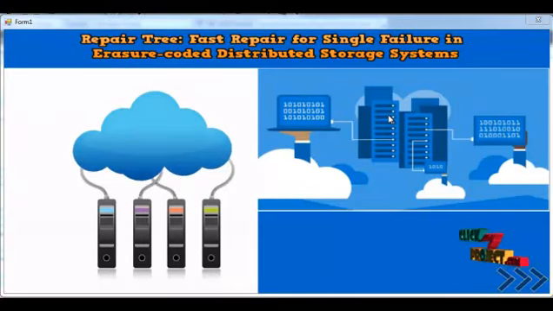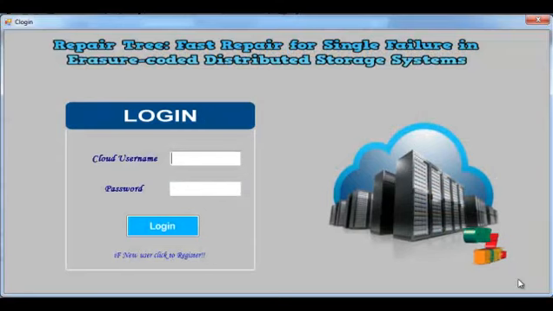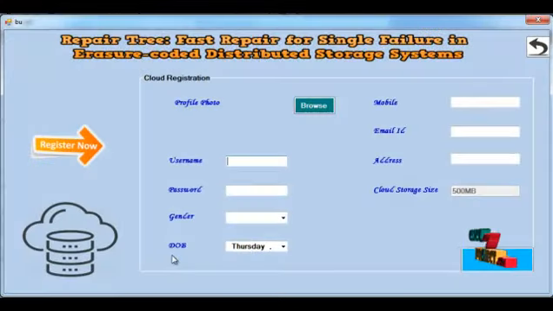Let's see our project. This is the home form of our project. Here you see the bottom right side corner shows the navigation. Click this form, then a login form opens. An existing user directly logs in to our system, otherwise a new user must register, then access our system. You click this navigation link, then a registration form opens.